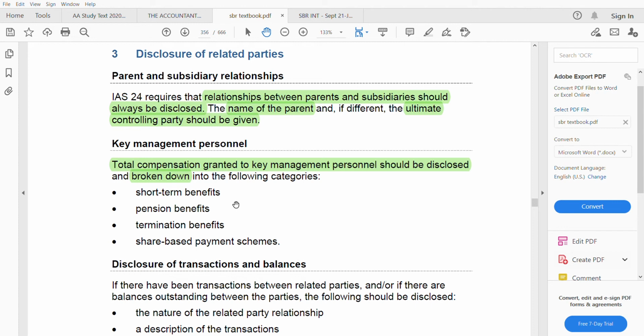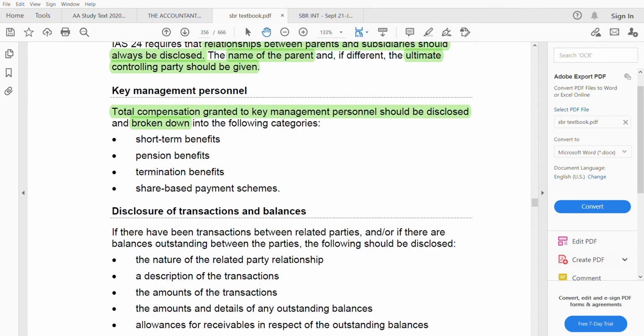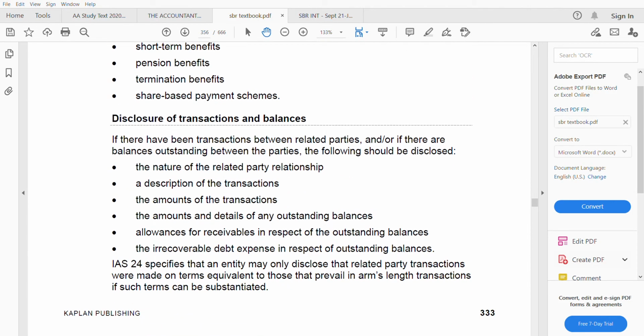They are breaking down how much is the short-term benefit they are receiving, how much is the pension benefit, how much is the termination benefit, and how much is the share-based payment scheme. It needs to be broken down. For example, if your total compensation or total remuneration is 1 million, you need to break down how you are getting that 1 million. How much of it is the short-term benefit, how much is the pension benefit, how much is the termination, how much is the share-based payment scheme. Okay, so it needs to be disaggregated. Third, disclosure of transactions and balances. You need to disclose transactions as well as the balances.